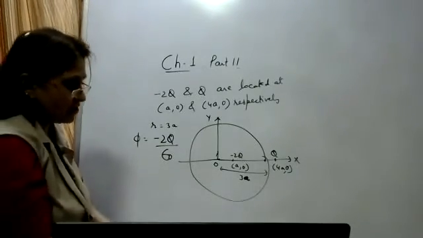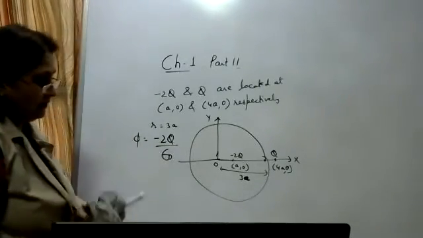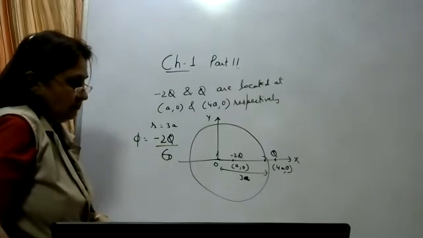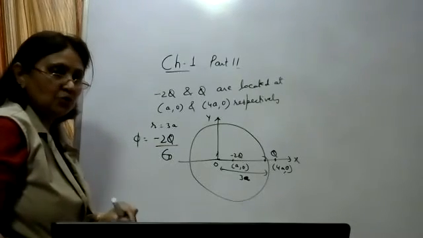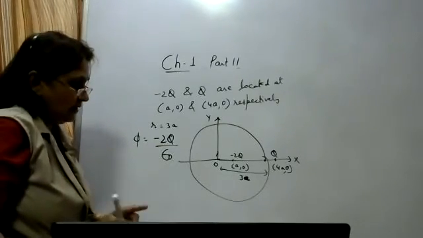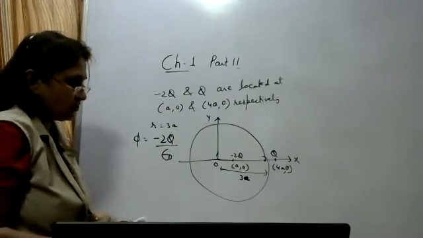Okay, one last question here we'll discuss. Two questions here we'll discuss based on electrostatic force.